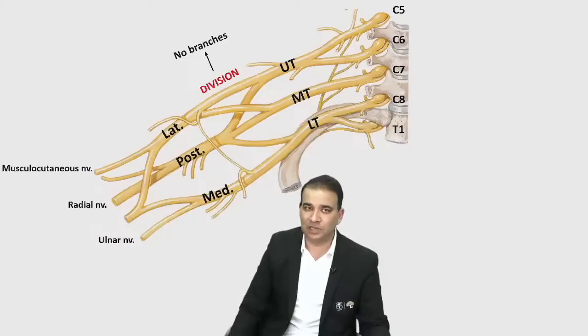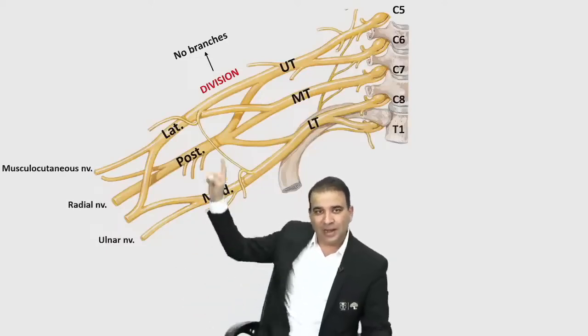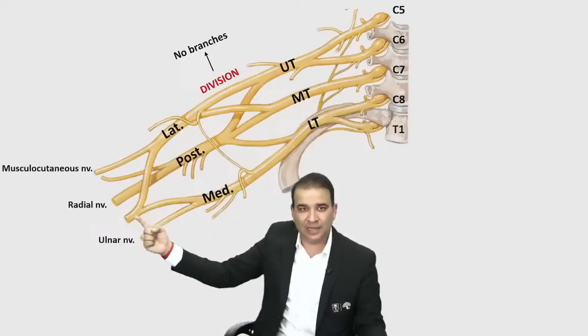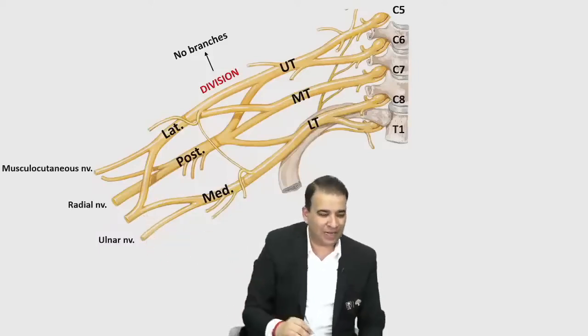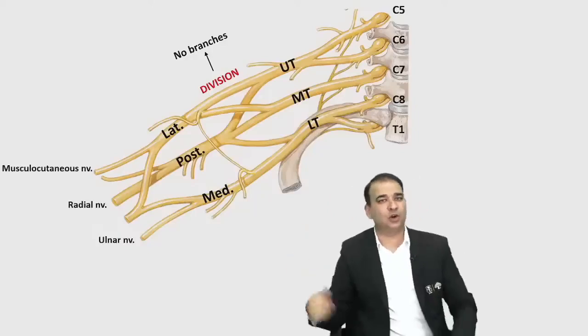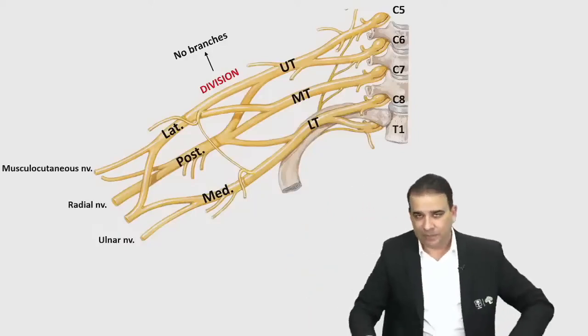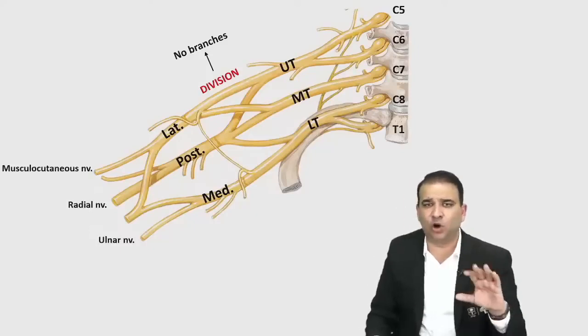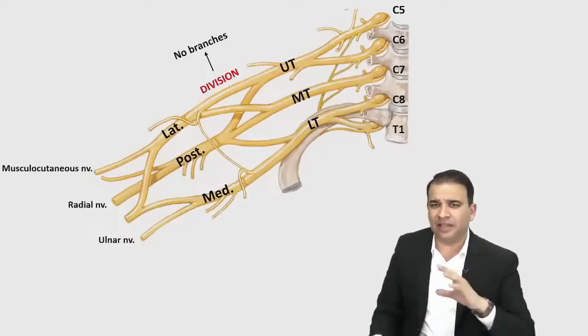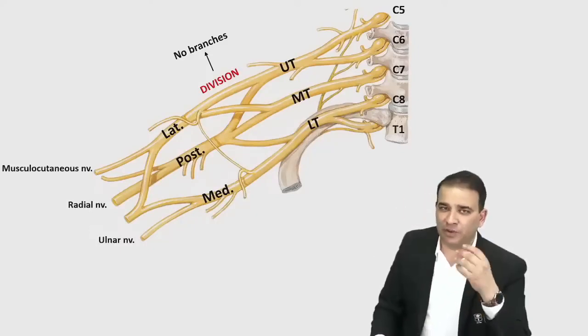Medial cord will continue as ulnar nerve. Though the medial cord and lateral cord together will give rise to this nerve. Look at that nerve, and that is the median nerve, guys. So median nerve gets one contribution from the lateral cord, and it gets a contribution from medial cord as well. So knowing the trunk, the root value of the trunk, the continuation of the cord, that is good enough. We don't have to go into too much detail of the brachial plexus.